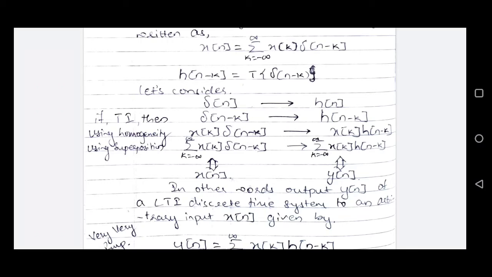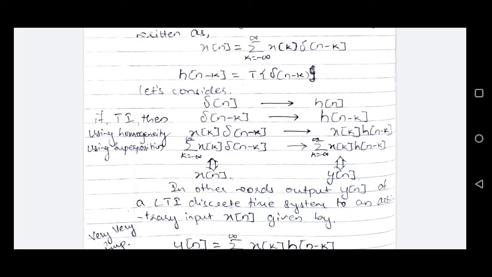Now linearity will come into picture. For linearity, there are two principles, homogeneity and superposition. Because of homogeneity, if these time shifted impulses are multiplied by some factor x of k, then the output of the LTI system, which is the time shifted impulse response h of n minus k, will also be multiplied by the same factor x of k. And because of superposition, if we accumulate all the terms in terms of summation, then the output terms will also be accumulated. They'll also be superimposed,